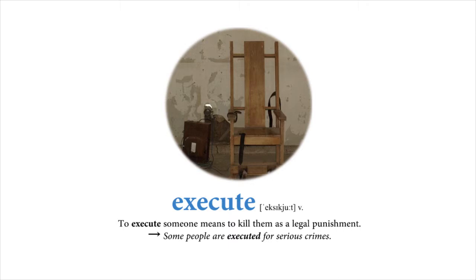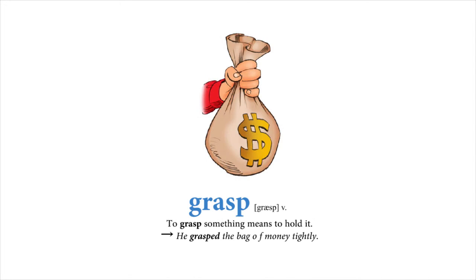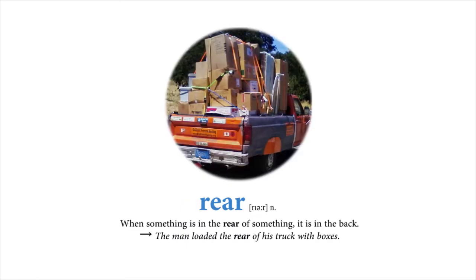Execute. To execute someone means to kill them as a legal punishment. Some people are executed for serious crimes. Grasp. To grasp something means to hold it. He grasped the bag of money tightly. Rear. When something is in the rear of something, it is in the back. The man loaded the rear of his truck with boxes.